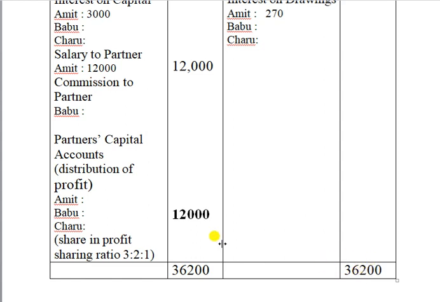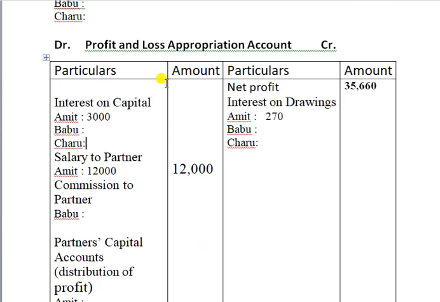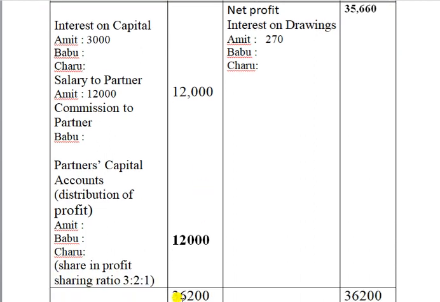From that total, you have to deduct all those amounts. These three amounts should come here in the outer column. You deduct that amount from this 36,200 and you will get the amount 12,000. It's the net profit after calculating all those things.